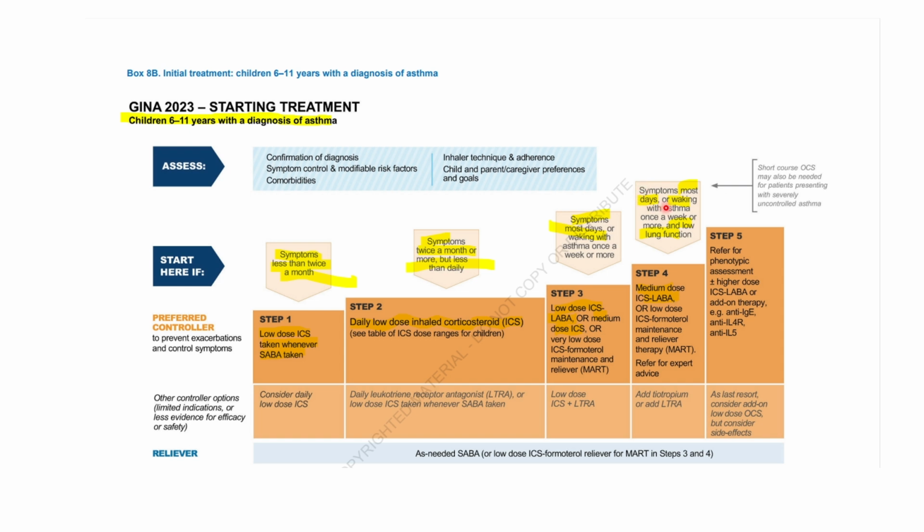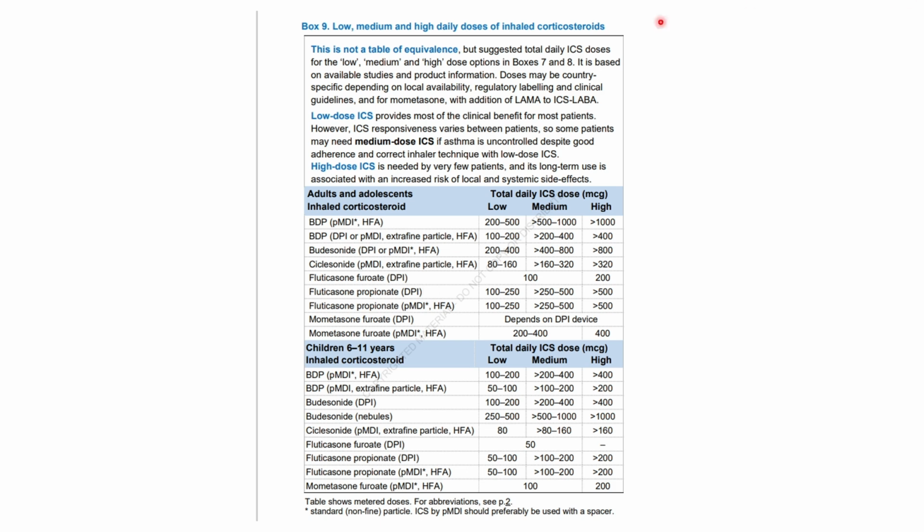Symptoms most days or waking up with asthma once a week or more and low lung function, medium dose ICS with LABA or low dose ICS. And if it's so severe, we should see the phenotypic assessment. Here you can stop the video and read it. It's the preferred doses of the ICS in different cases.